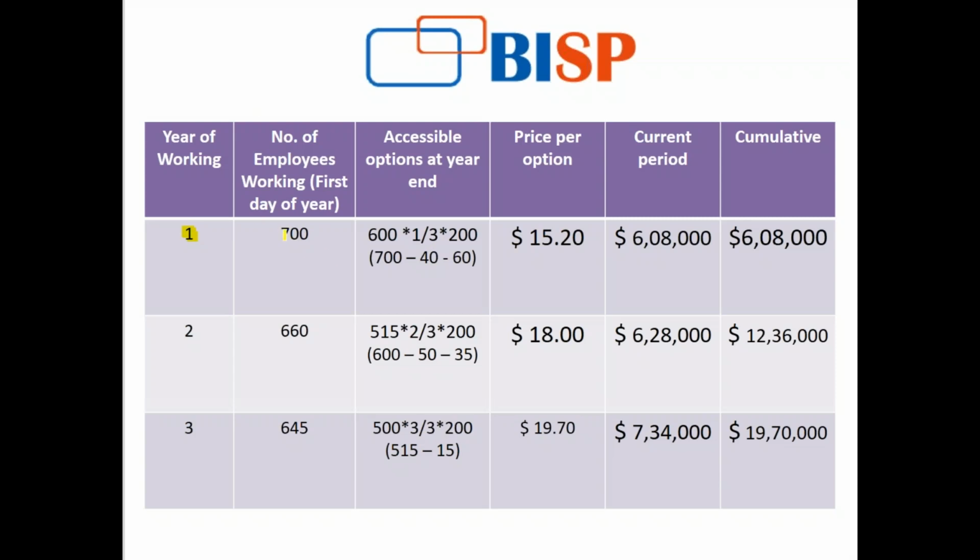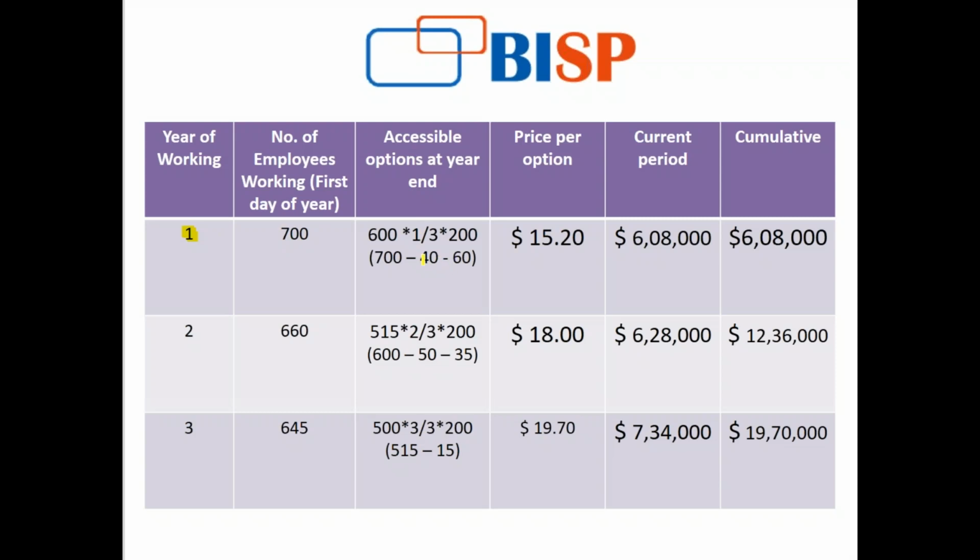Number of employees that are working at the first day of the year. This is showing the number of employees that are actually working, not the estimates, but actually working. So these are the number of employees actually working on the first day of the year. Here it is 700.